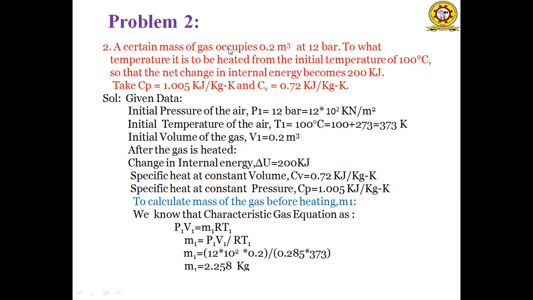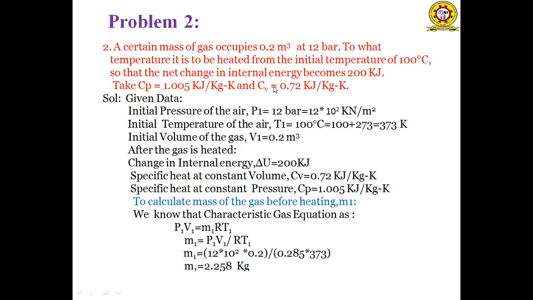We are taking the gas as air. So the initial pressure of the air P1 is equal to 12 bar. We have to convert bars in terms of kilonewton per meter square. 1 bar is equal to 10 to the power of 5 newton per meter square. 10 to the power of 5 can be written as 10 square into 10 cube, and 10 cube represents the kilo. So 1 bar is equal to 10 square kilonewton per meter square. So the initial pressure P1 is 12 bars, that is equal to 12 into 10 square kilonewton per meter square.